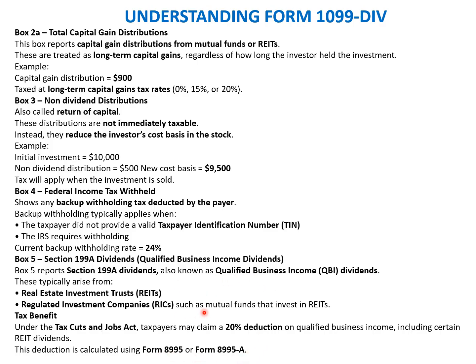So typically these are very rare scenarios, but this form is there, and then we have to provide that information. So section 199A dividend, qualified business income dividend, is specifically for that particular scenario. We'll talk about this in detail as we move to another section when we talk about the final computation of the income of an individual. So we'll move to the next slide and see a few more boxes then.